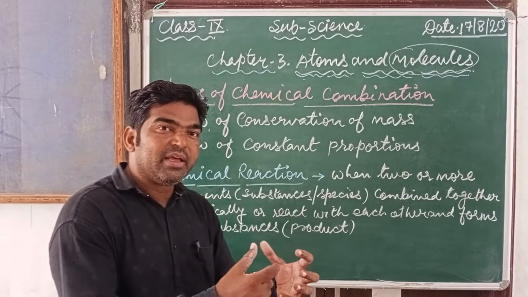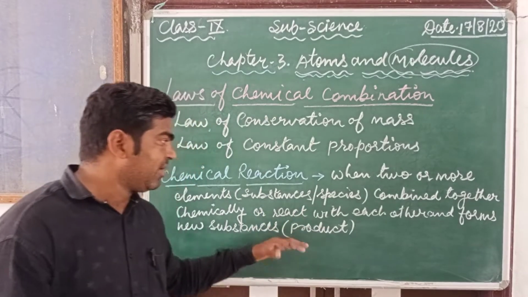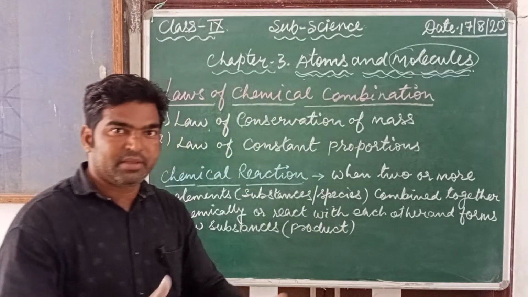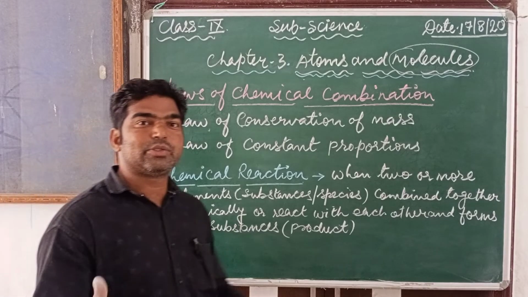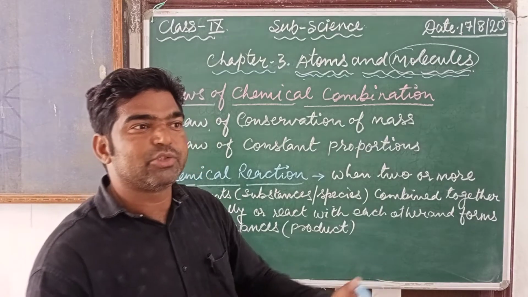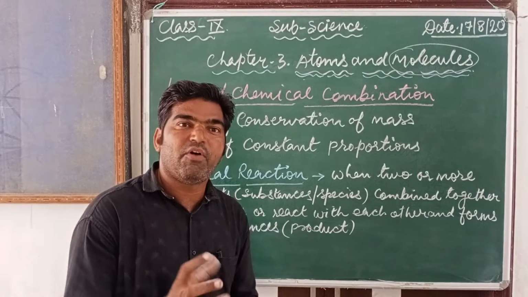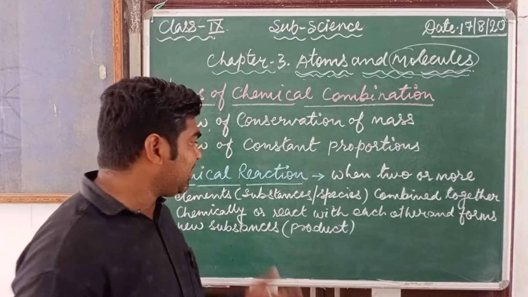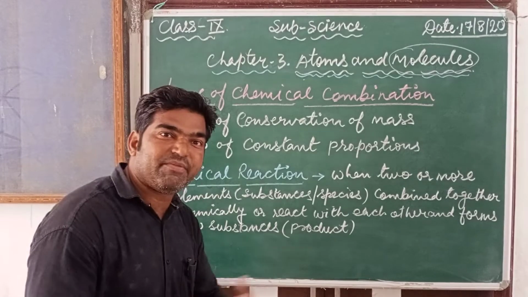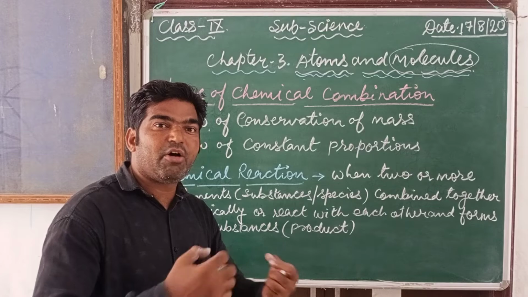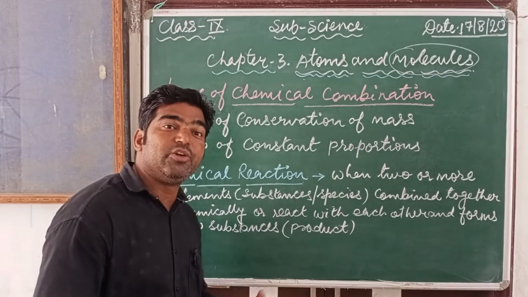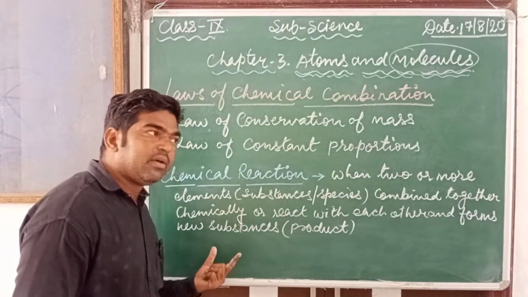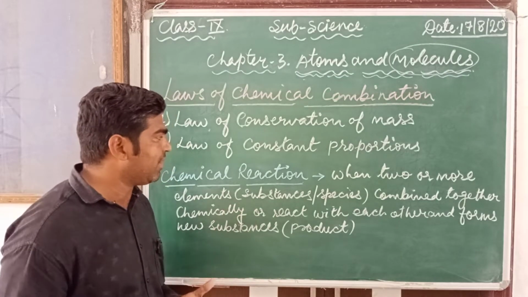They combine chemically, not just like mixtures. When we mix sand and salt, or sugar and sand, it forms only a mixture, meaning there is no chemical reaction between them. But here they combine chemically, meaning an old bond is broken and new bonds are formed due to the chemical reaction. That is known as a chemical reaction.